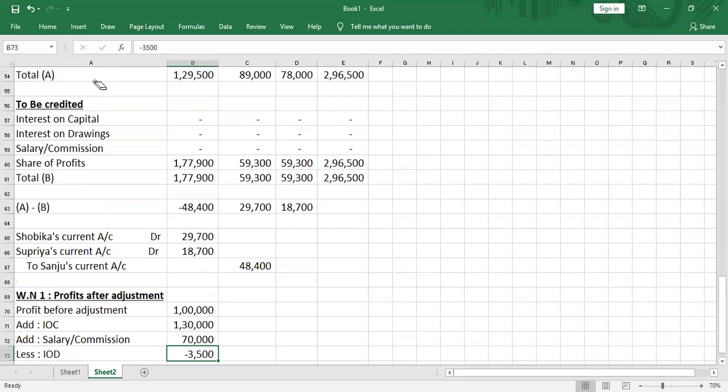With this, we have come to the end of how to adjust for past adjustments. In case something was provided which should not have been provided, this is how we do it. We just do the reverse of what we did earlier.